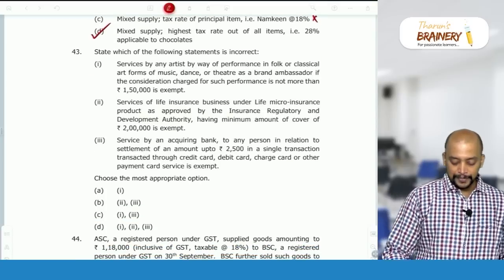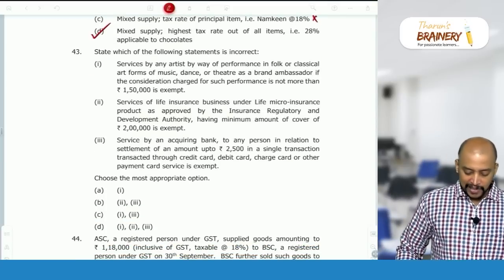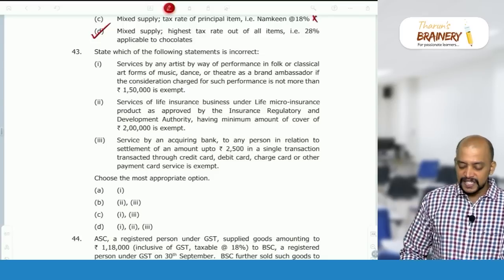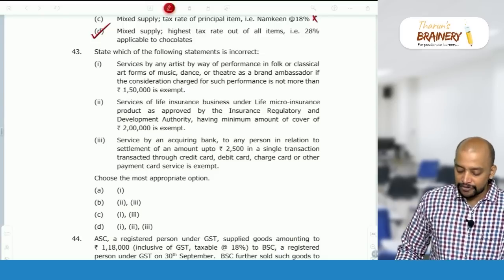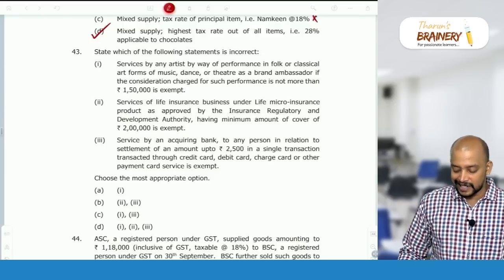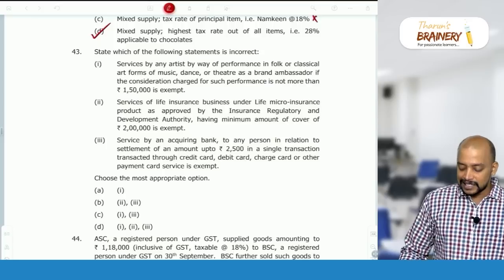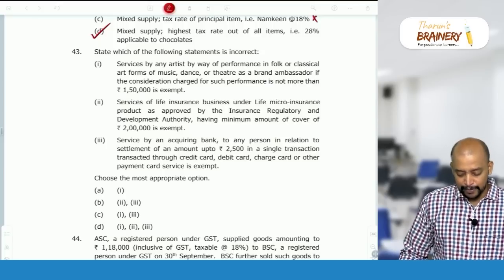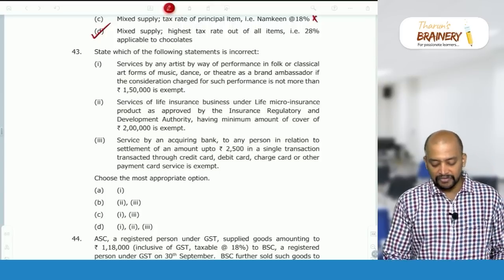Then 43, state which of the following statements is incorrect. Services by an artist by way of performance in folk or classical art form of music, dance or theatre as a brand ambassador, if the consideration charged for such performance is not more than 1,50,000, is exempted.